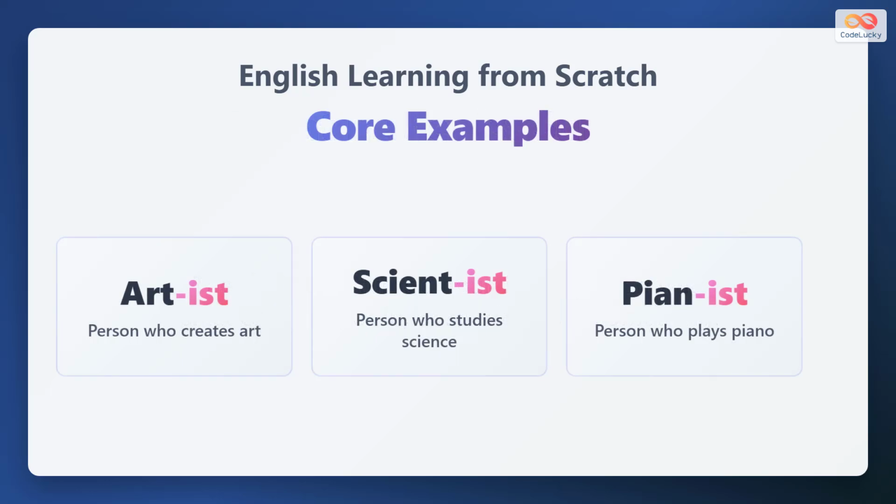Artist is a person who creates paintings, drawings, and sculptures. Scientist is a person who studies nature, experiments, and discovers facts. Pianist is a person who plays piano music beautifully. Each word follows the same pattern. Root plus ist equals person.